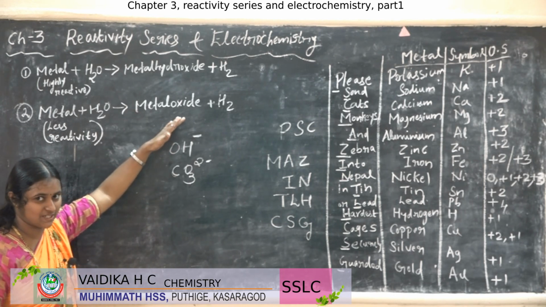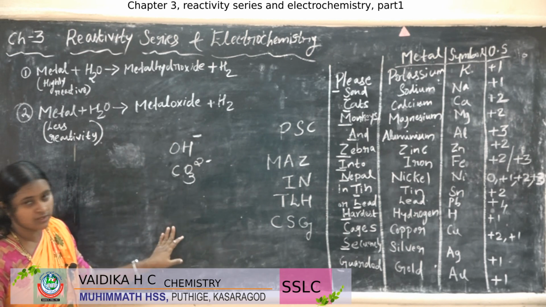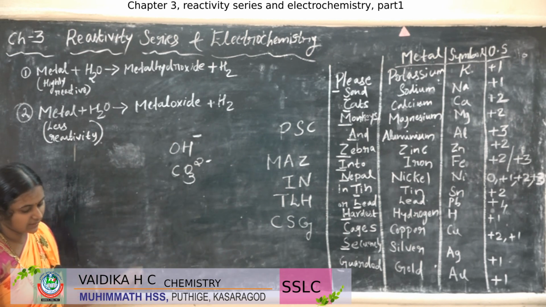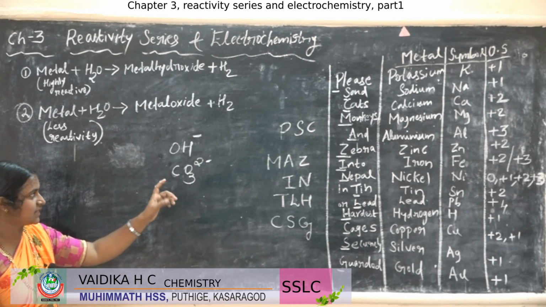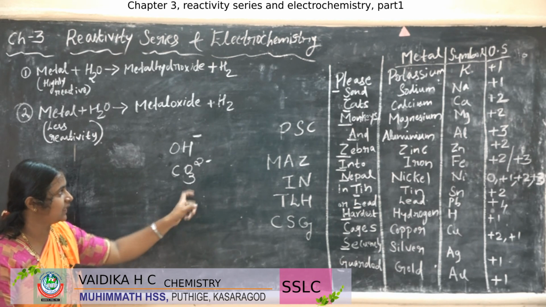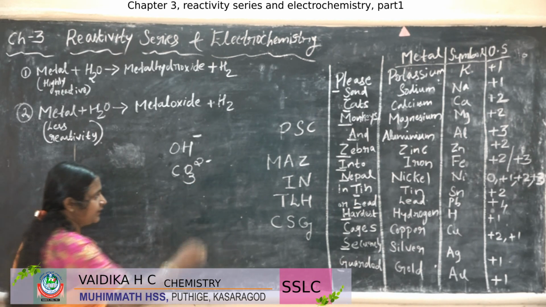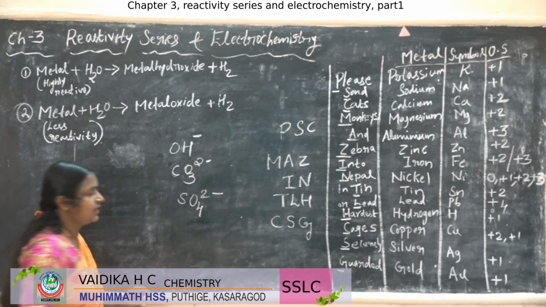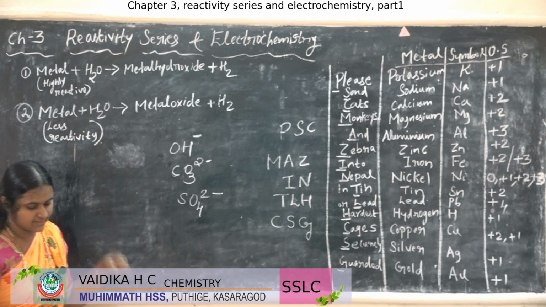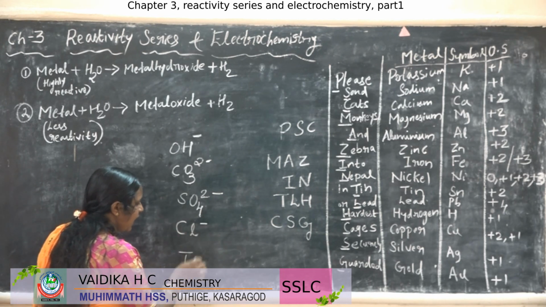You have to write equations, right? For that you have to know some ions and their oxidation states. One is hydroxide, OH minus, another one is carbonate, CO3, whose oxidation state is 2 minus, and another one is sulfate, SO4 2 minus, and also chloride and iodine.